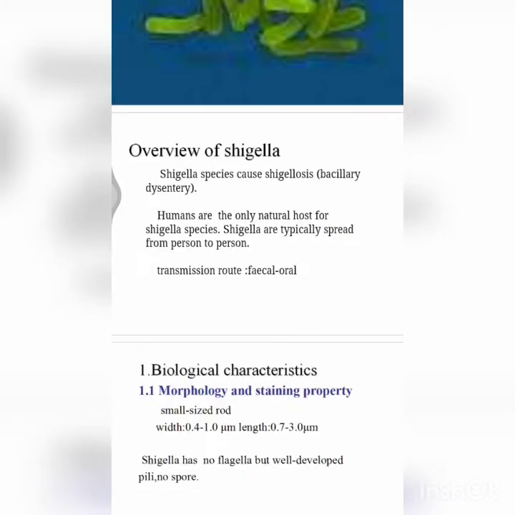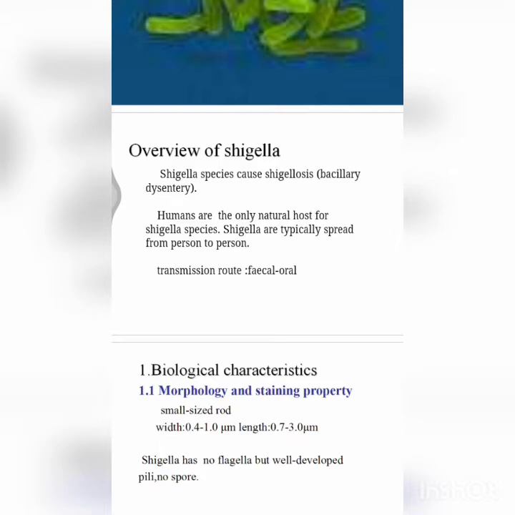It got its name from Shiga, who isolated this for the first time, and he is nothing but Shigella shigae. He found type 1. Actually, other species of Shigella are Shigella flexneri, sonnei, and boydii. They also got their names according to their discoverers, that is flexneri by Flexner, sonnei by Sonne, and boydii by Boyd. So they are named according to their discoverers.